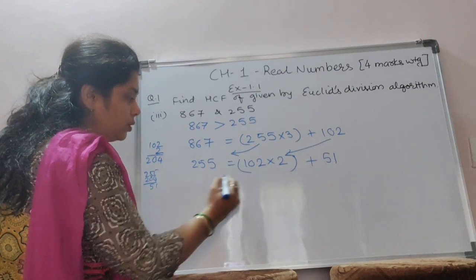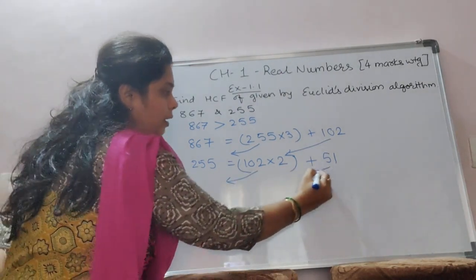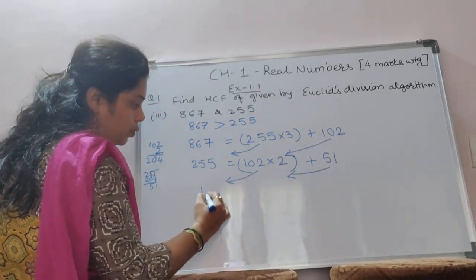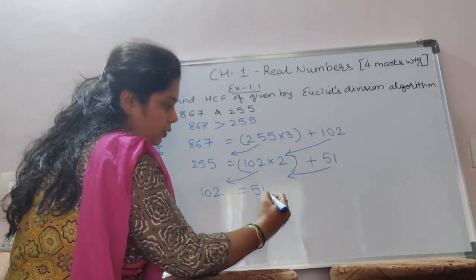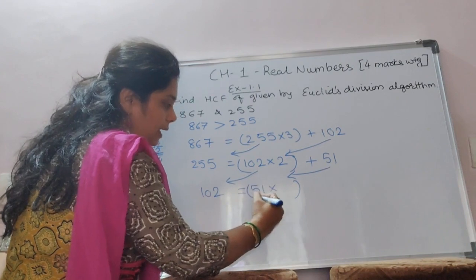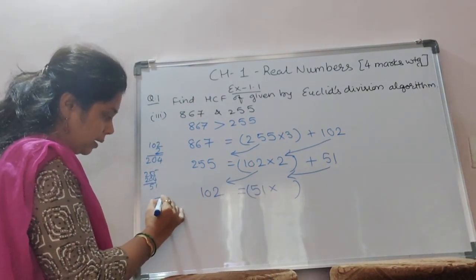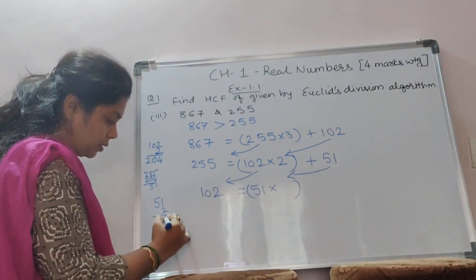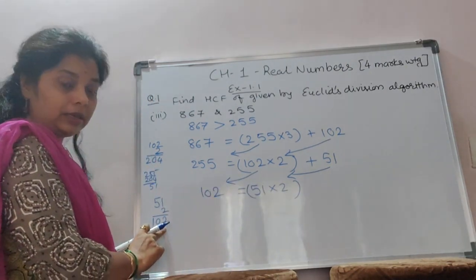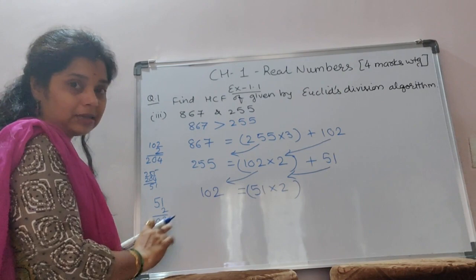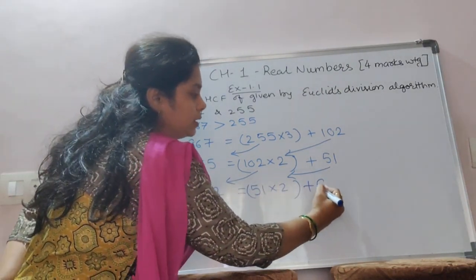Now again 102 and 51. So 102 is equal to 51 multiplied by some number. So if I multiply by 2, can I get 102? Yes. Is there anything extra? No. So here it is 0.